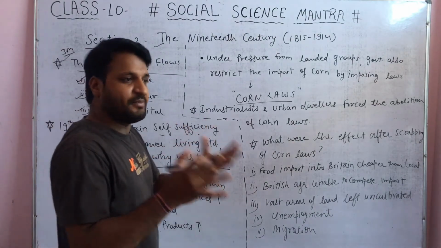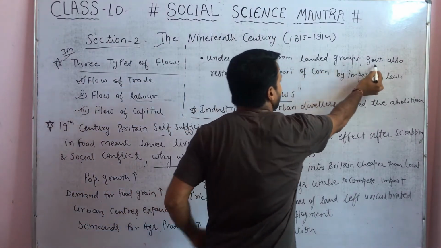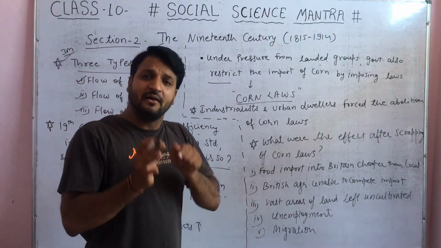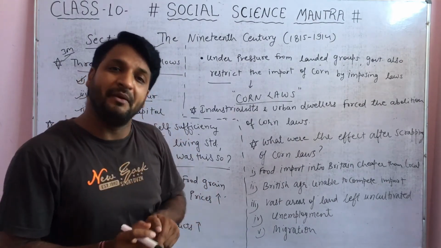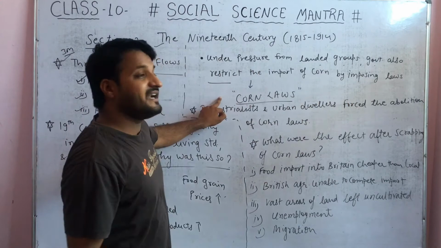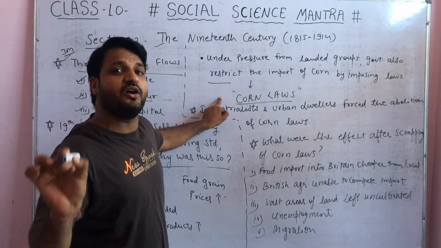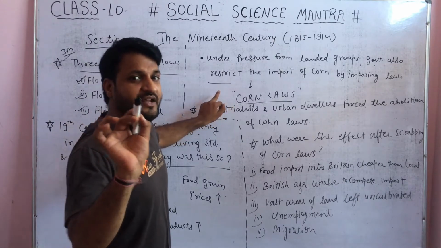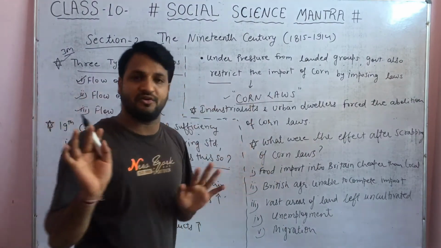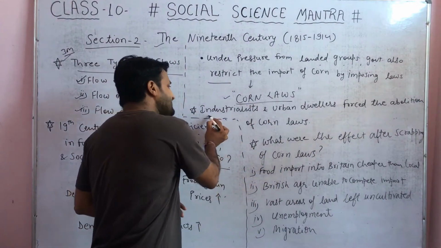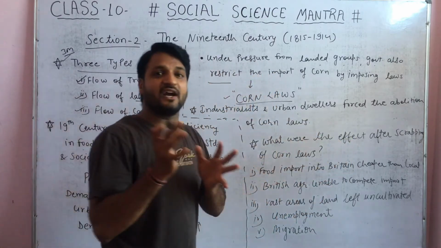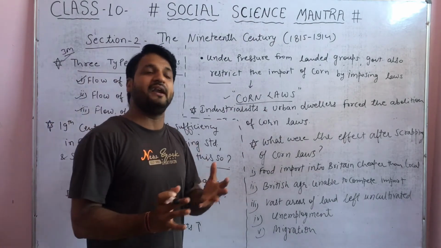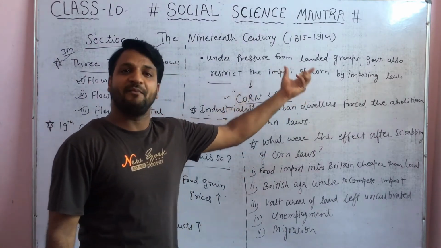That is why, under pressure from landed groups, the government restricted the import of corn. The government made laws which restricted the import of corn into Britain, and these laws are known as the Corn Laws. Very important question, very important point: what do you mean by Corn Laws? Is that clear? Industrialists and urban dwellers forced the government to abolish these Corn Laws, and due to their constant pressure, finally the government removed the restriction on the import of corn.